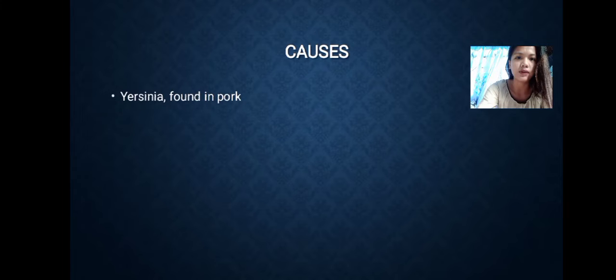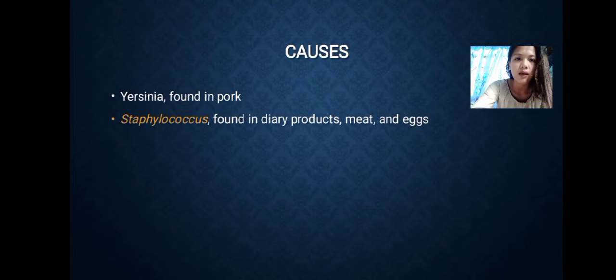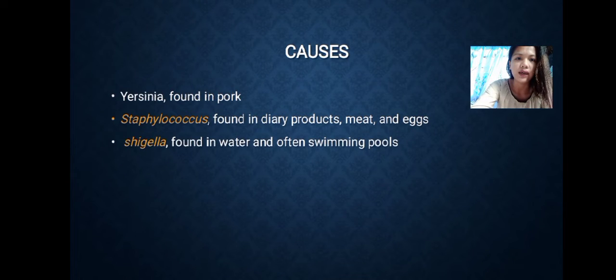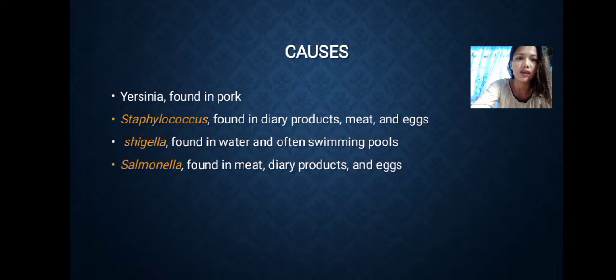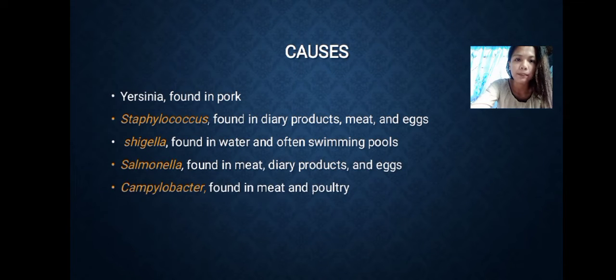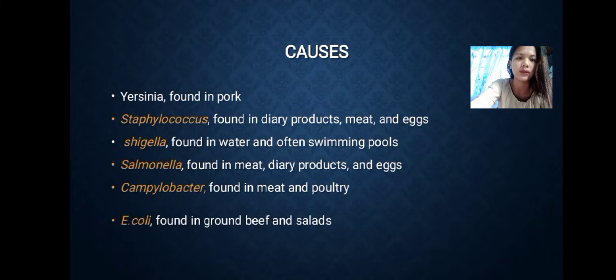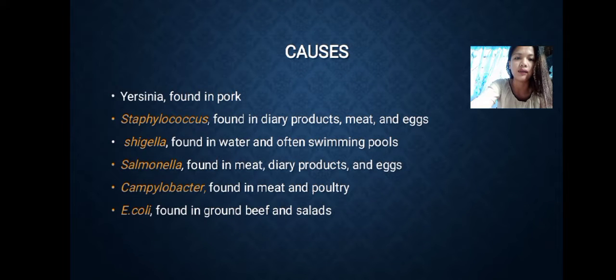Causes of infections: Yersinia, most found in pork; Staphylococcus, which is found in dairy products, meat, and eggs; Shigella, which is found in water and often swimming pools; Salmonella, found in meat, dairy products, and eggs; Campylobacter, found in meat and poultry; and E. coli, which is found in ground beef and salads.